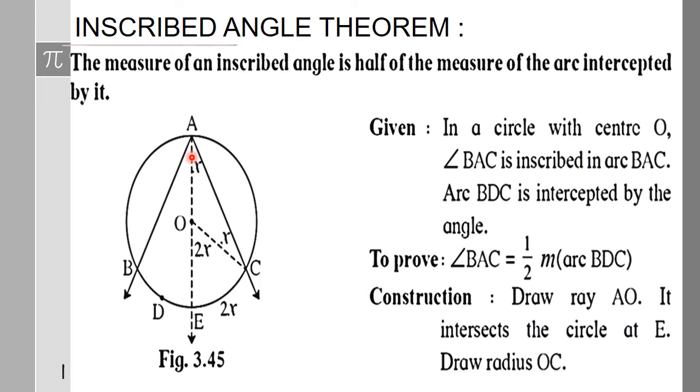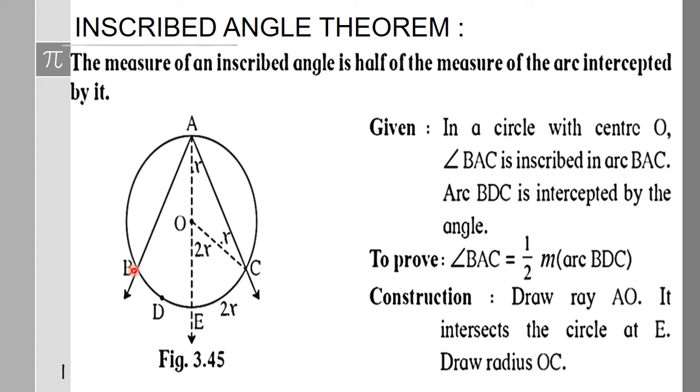Now this particular angle is inscribed in arc BAC, and opposite to the angle there is an arc, the rest of the circle other than BAC. The rest part, BEC or BDC, is called the arc intercepted by the angle BAC. Whenever you have an inscribed angle, just opposite to it we will have an intercepted arc, and the measure of angle BAC is half the measure of this arc.